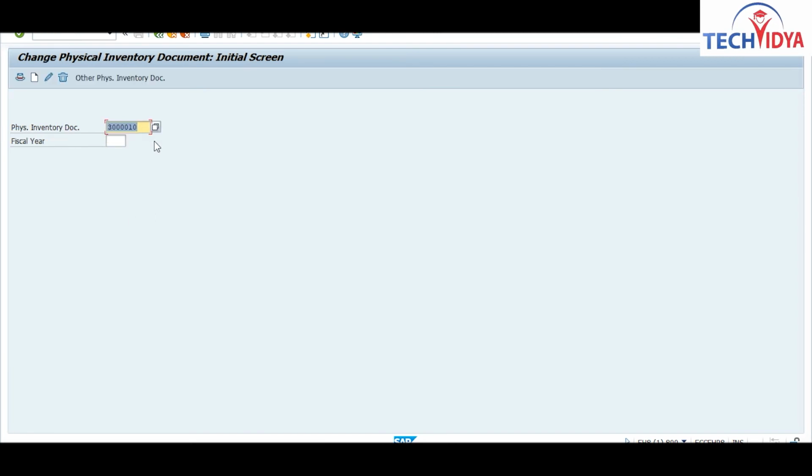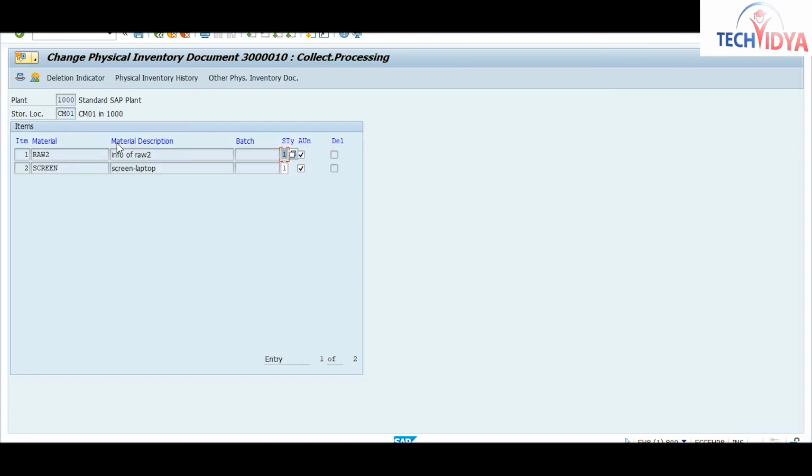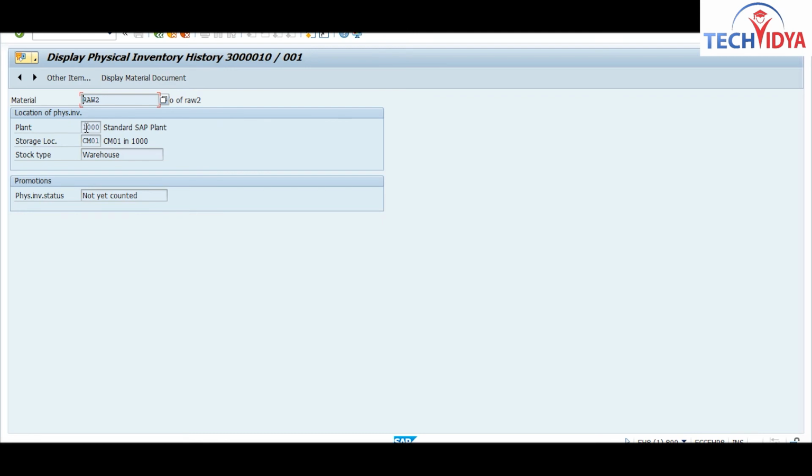So this is the document that we have created, for fiscal year 2021. Go and check your material. In this way you can make changes here. If you want to delete anything, select and delete. Physical inventory history: if you go to this option, it will show you the physical inventory history for this material. For this material, it is showing not yet counted.